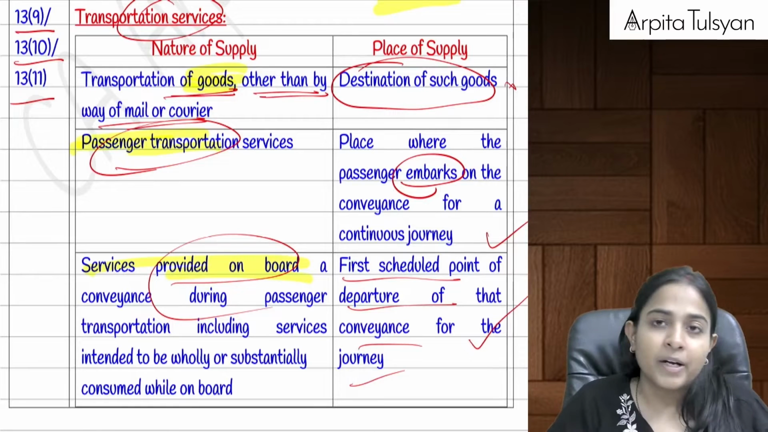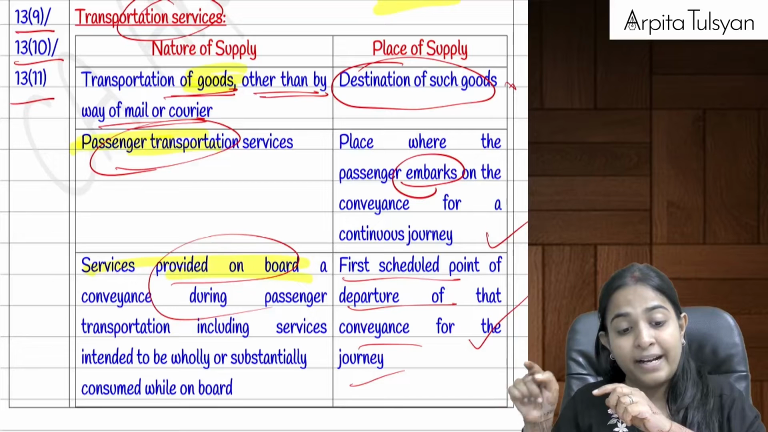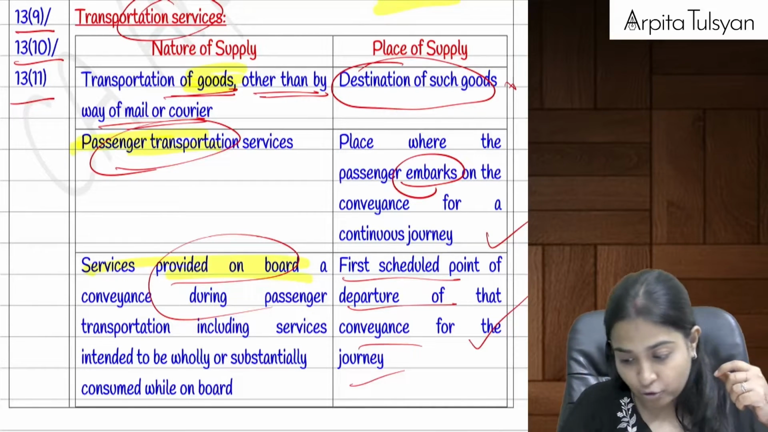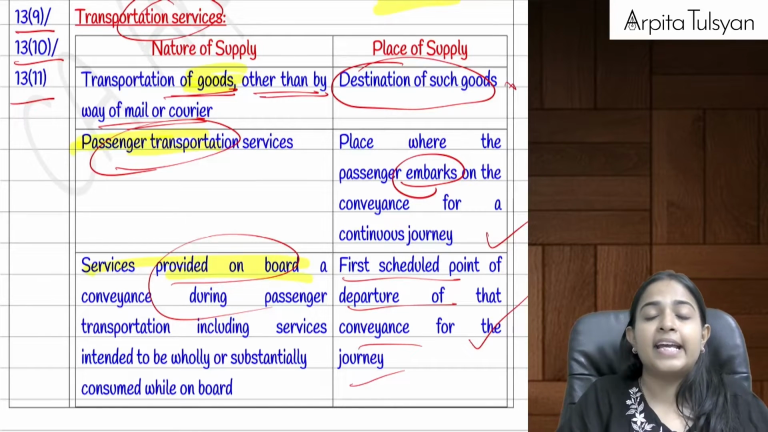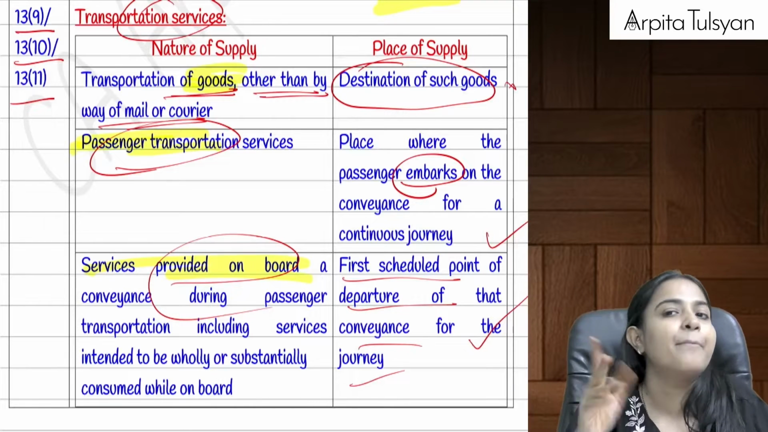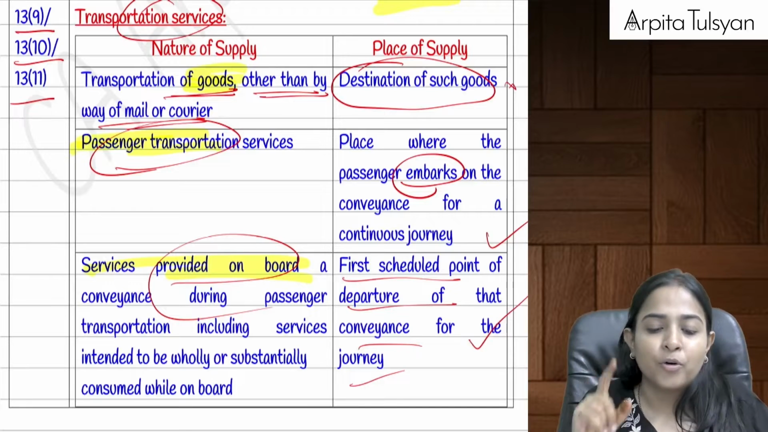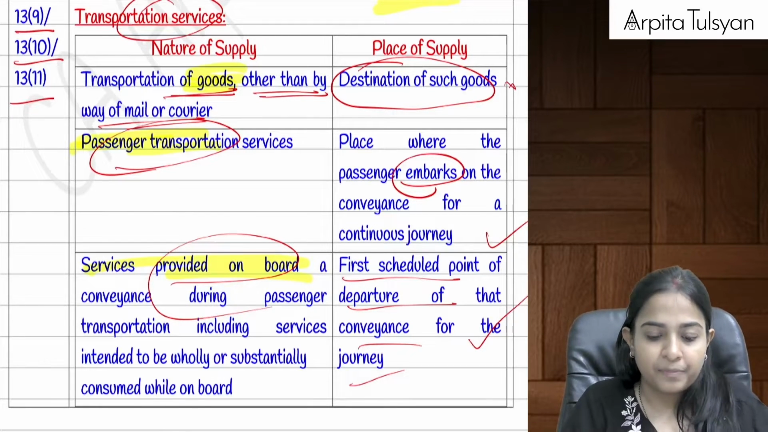In case of transportation of goods, the place of supply will be the destination of such goods. In case of transportation of passengers, the place where the passenger embarks, where he starts his journey. And in case of services supplied on board, the first scheduled point of departure. That was the same as section number 12.